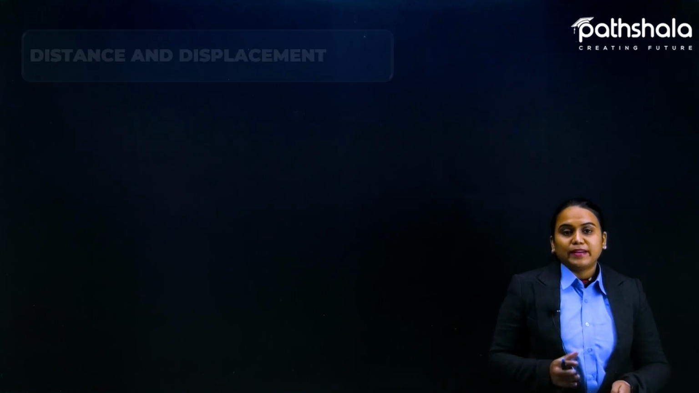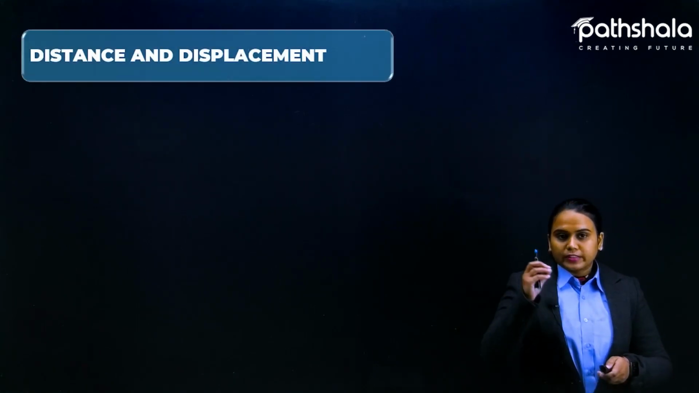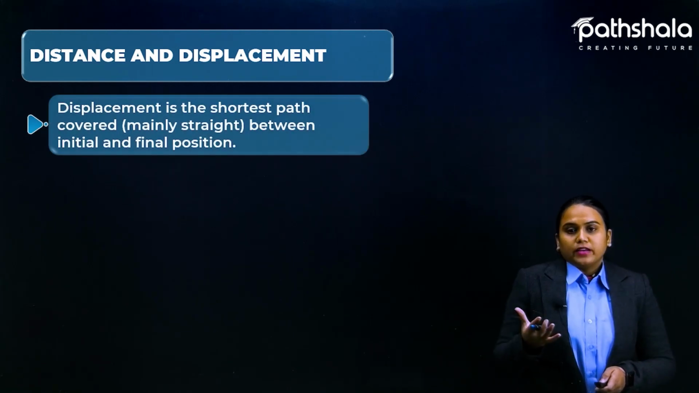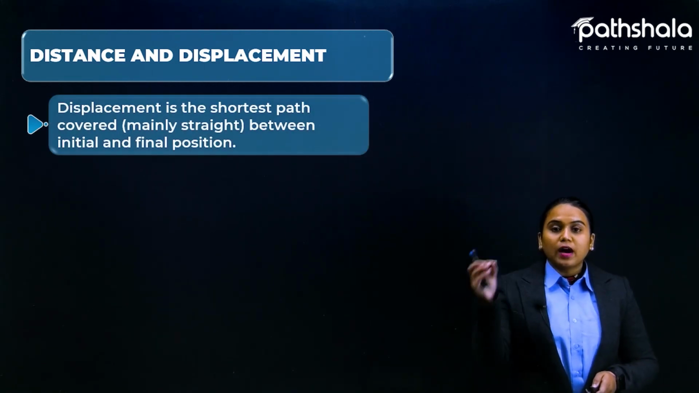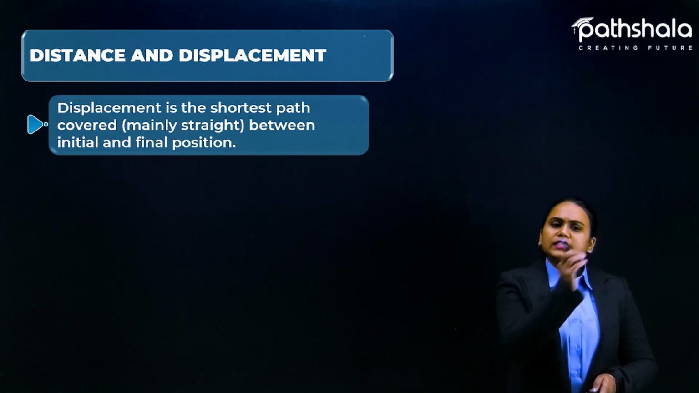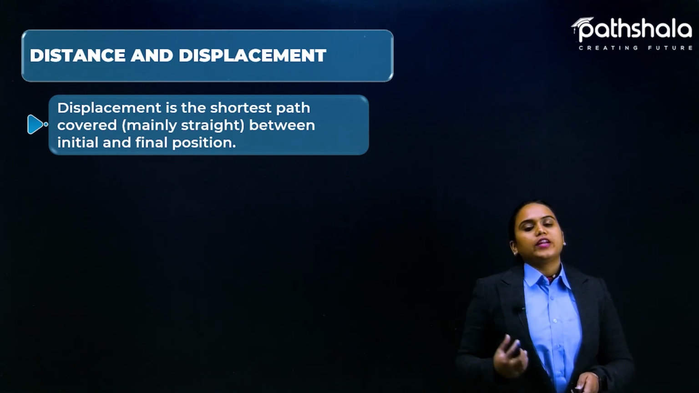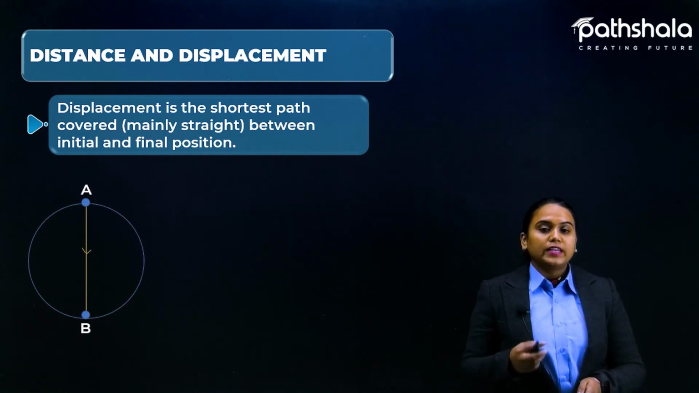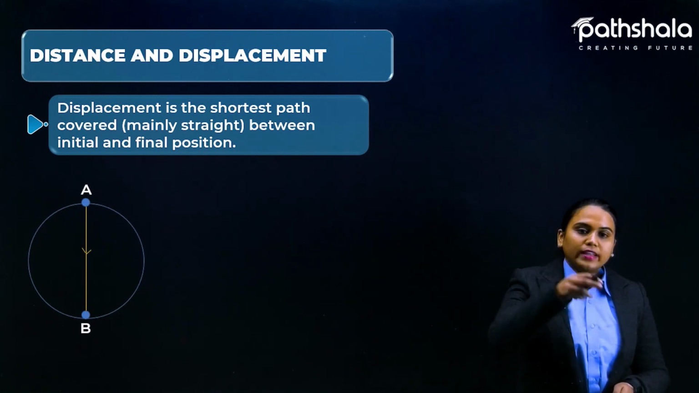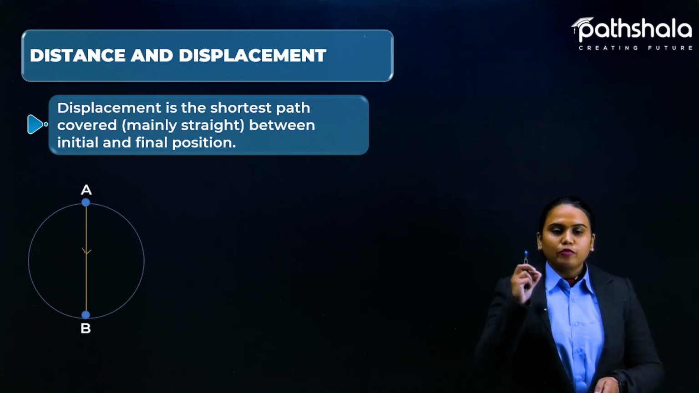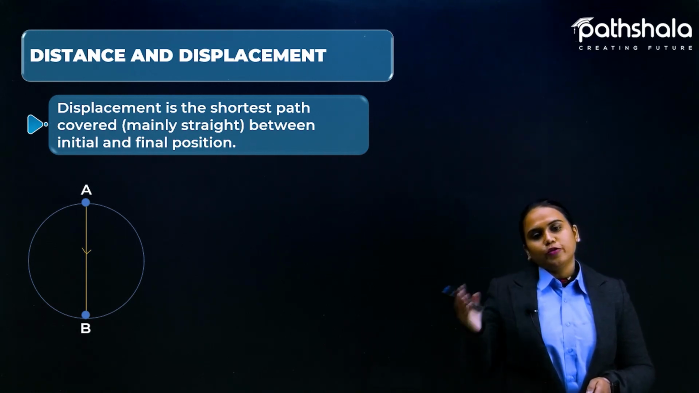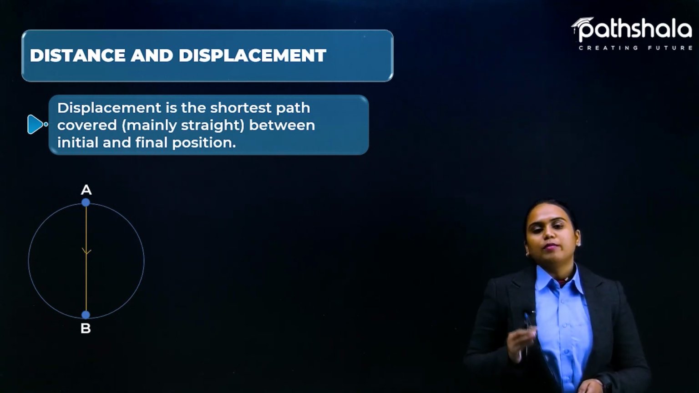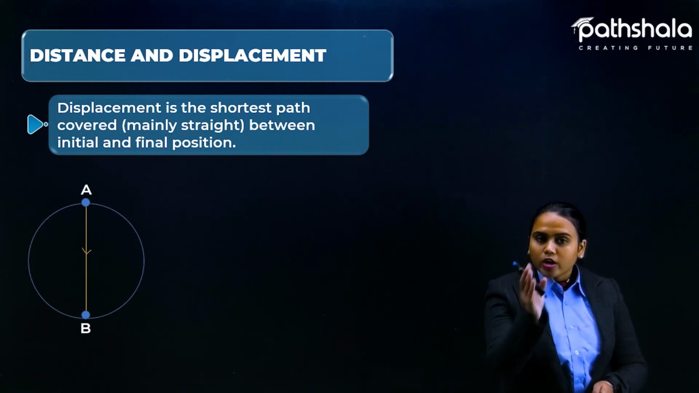So what is displacement then? If we have seen that this is distance, then what can we say about displacement? Displacement is the shortest path covered, mainly in a straight line, between the initial and the final position. Yes, of course. In the first case, as you have seen, one friend has to go like this. But if he is your best friend, you can even cross directly from one point to another point and move in a straight line. That is the shortest path.